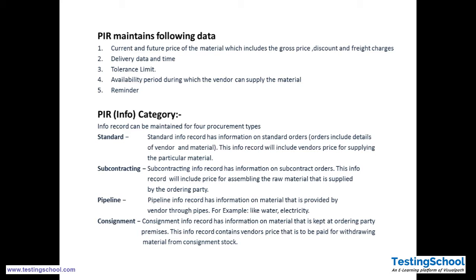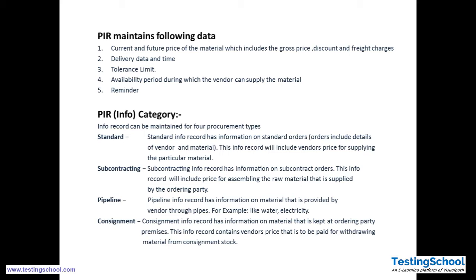There is also the availability period during which the vendor can supply the material. It also says by what time the material will be available. Then there are reminders, or the purchasing value key. The purchasing value key is set as a reminder and it triggers an SMS or mail to the supplier saying that you need to supply such and such goods in 10 days, 7 days, or 5 days. So it's just a reminder for the vendor to supply goods and meet their deadline.